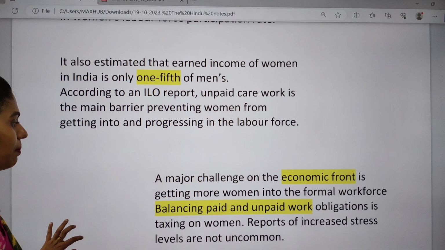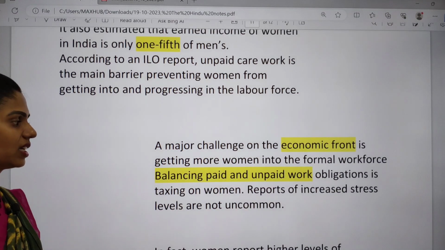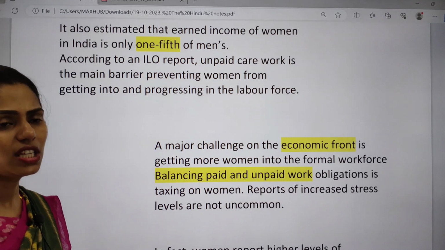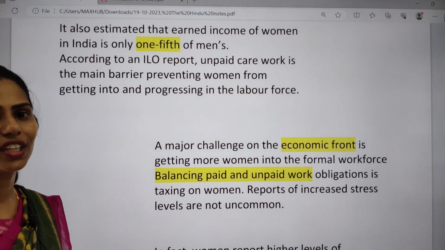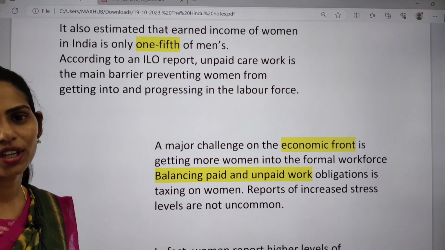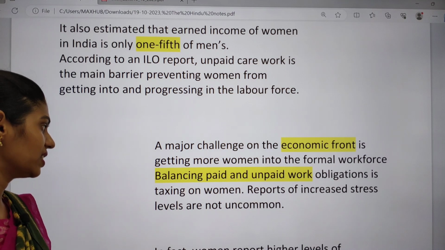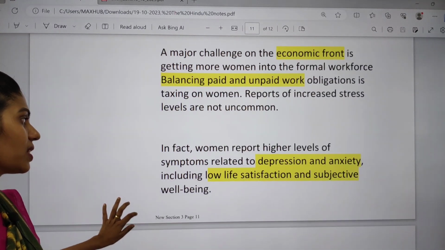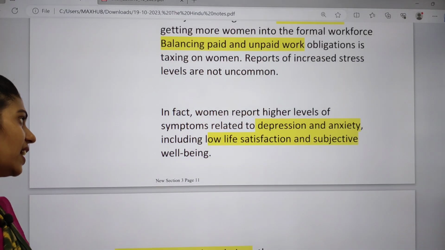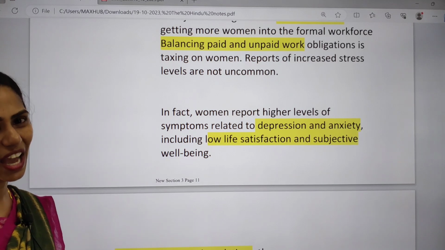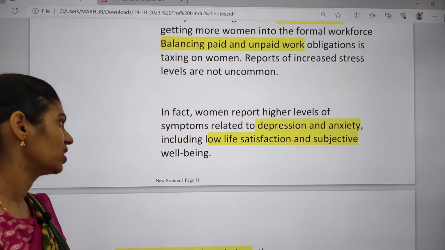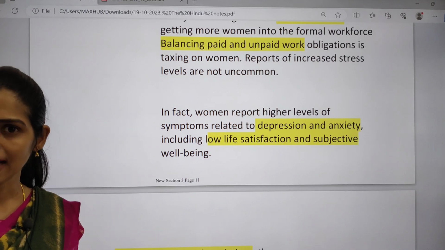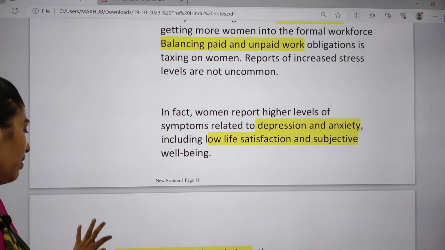The next major challenge on the economic front is getting more women into the formal workforce. Yes, they are ready to work, but they are working in the informal workforce. So this is also one important challenge. And next, women report higher levels of symptoms related to depression and anxiety, and they have very low life satisfaction and subjective well-being. So these are also some important challenges faced by women.